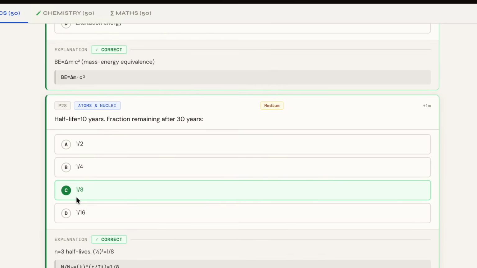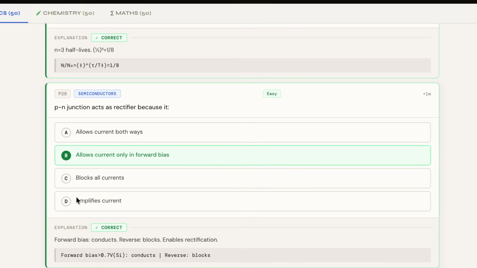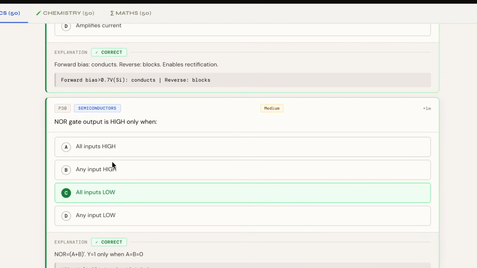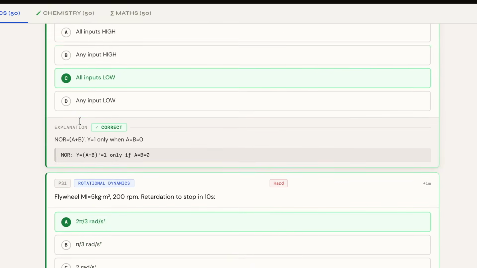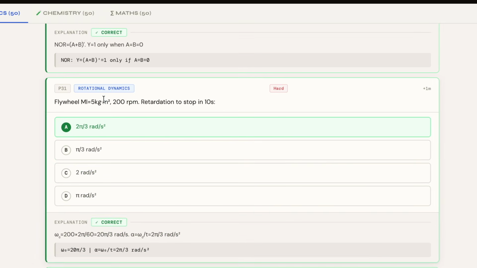So next, we have a question from semiconductor, which is 29, and the overall difficulty is easy, and the correct answer is B, as you can see on the screen. For the 30th question, the question belongs to semiconductor again, and the correct answer is C, all inputs low, and the overall difficulty is medium. For 31, the question belongs to rotational dynamics, and the correct answer is A.